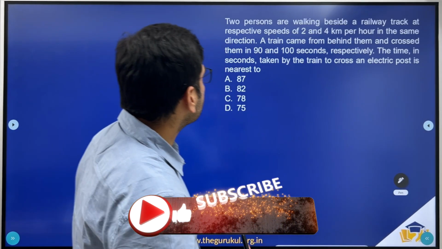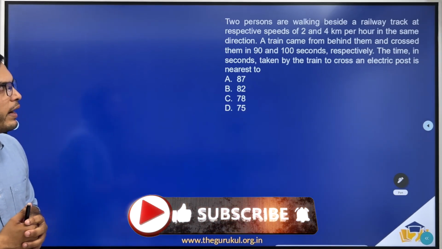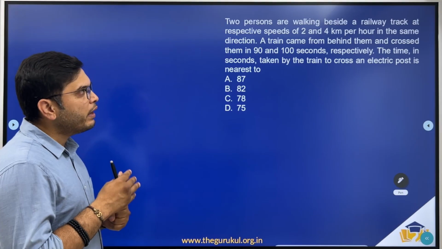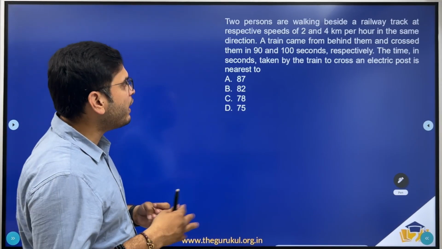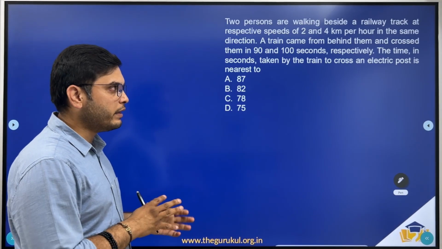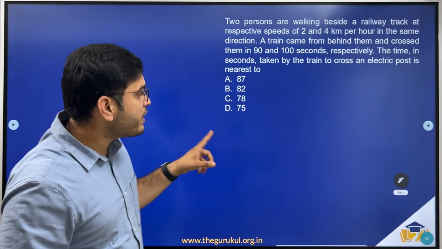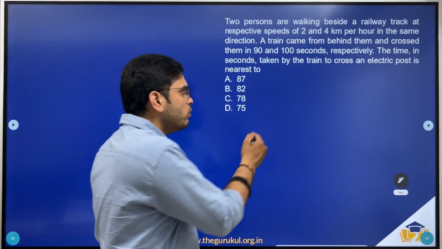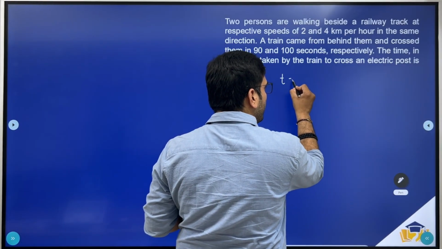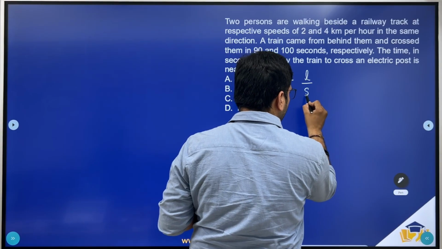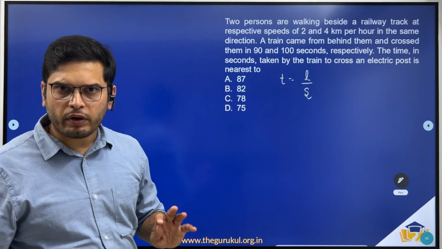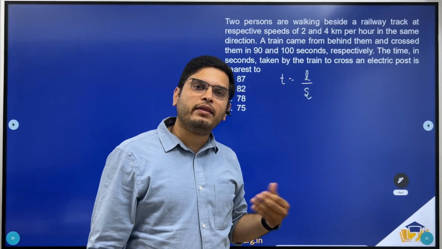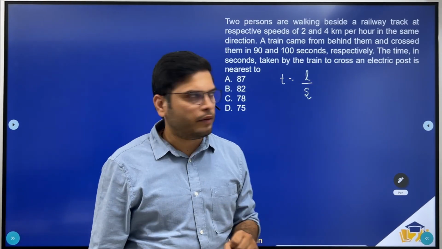Now coming to the third question. Two persons are walking beside a railway track at respective speeds of 2 and 4 kilometers per hour in the same direction. A train came from behind them and crossed them in 90 and 100 seconds respectively. The time in seconds taken by the train to cross an electric pole is nearest to, right? So how can we find the time taken by the train to cross an electric pole? Length of the train by speed of the train, right? We are given neither of them, so we should be finding the length of the train and also the speed of the train.